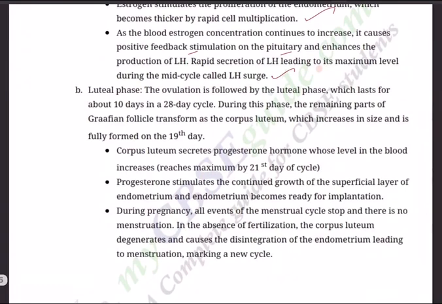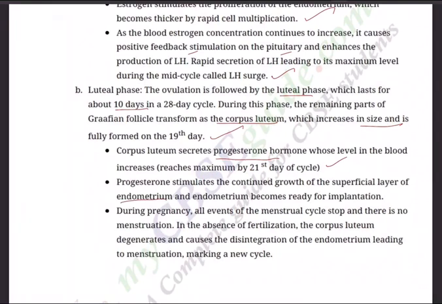And second, the luteal phase. Ovulation is followed by the luteal phase, which lasts for about 10 days in a 28-day cycle. During this phase, the remaining parts of the Graafian follicle transform into the corpus luteum, which increases in size and is fully formed on the 19th day. The corpus luteum secretes the hormone progesterone, whose level in the blood reaches maximum by the 21st day of the cycle. Progesterone stimulates the continued growth of the superficial layer of the endometrium.